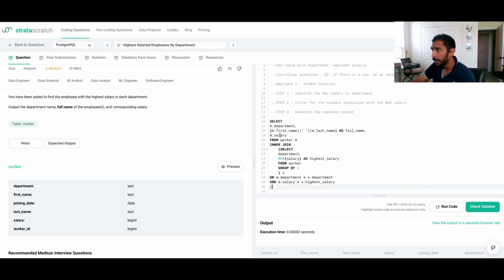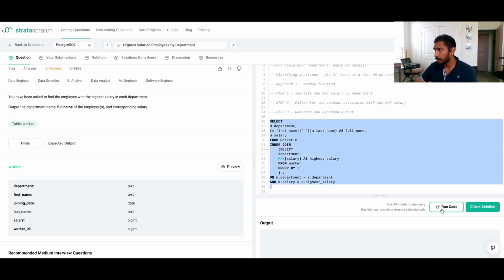Let's go over the code real quick. So we are fetching the department, first name, last name, combining that as full name. We got the salary, that's the expected output. We're getting all this information from the main table, and then we are fetching the maximum salary from the table by department and filtering for those rows only. This should work. Let's try and run this piece of code.